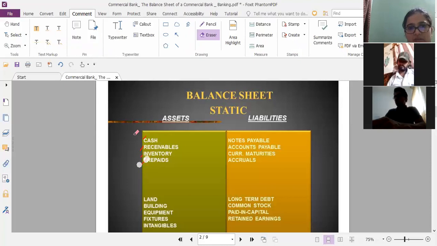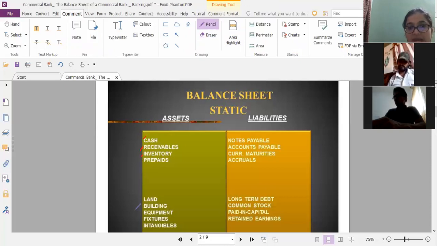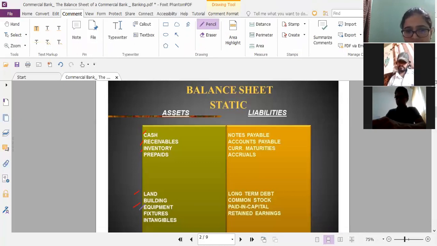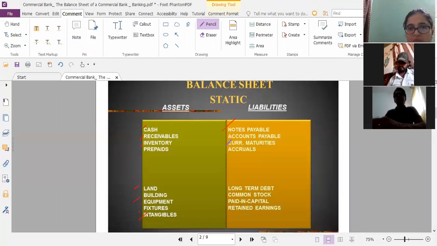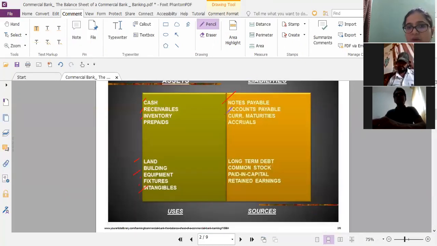paid in advance, that is also an asset. Then land, where money is invested, buildings where money is invested, the building in which the bank has set up its bank, right? So that is an asset. Equipment, fixtures, intangibles, all these are assets, right? Then on the liability side, notes payable, what the bank is supposed to pay. Then accounts payable, current maturities, accruals, long-term debt, common stock, paid-in capital, and retained earnings. We'll study each one of them.